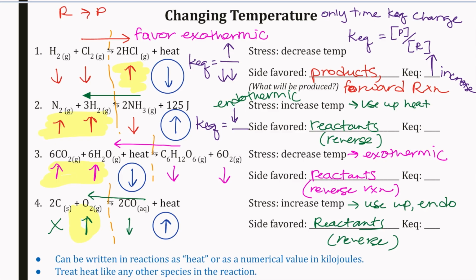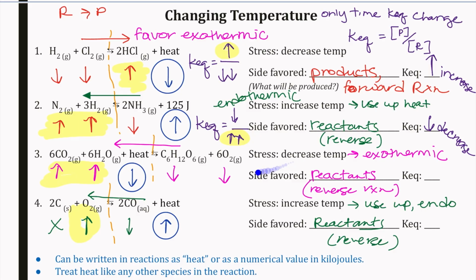And so how is that going to impact that value? As we have the number on the bottom going up, well, that's going to decrease our KEQ value, so that's going to get smaller. If you want, try the next two on your own.